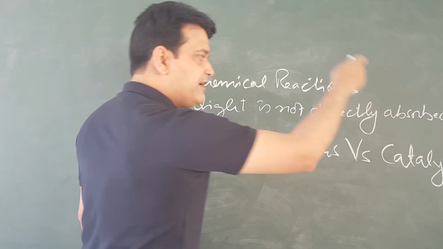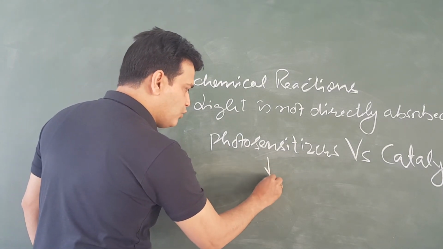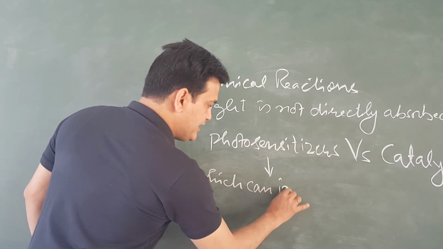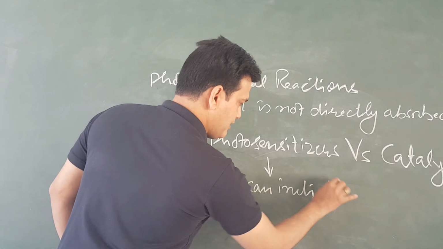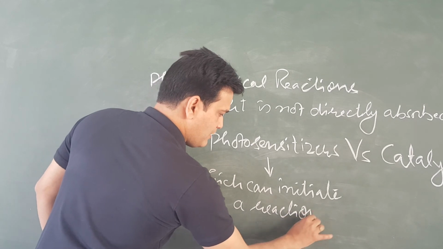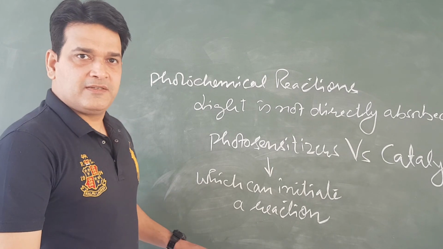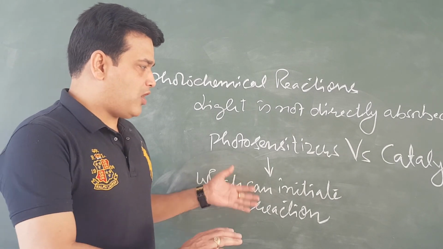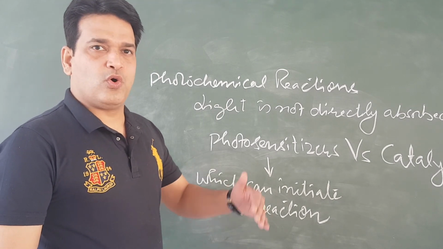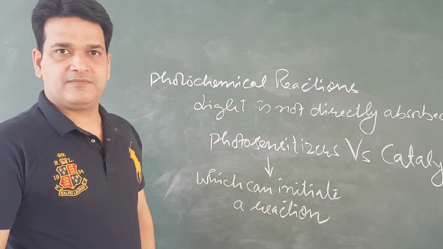Photosensitizers are different from catalysts because photosensitizers can initiate a reaction, means the reaction which was unable to progress, which was unable to go further, was started by the photosensitizers.